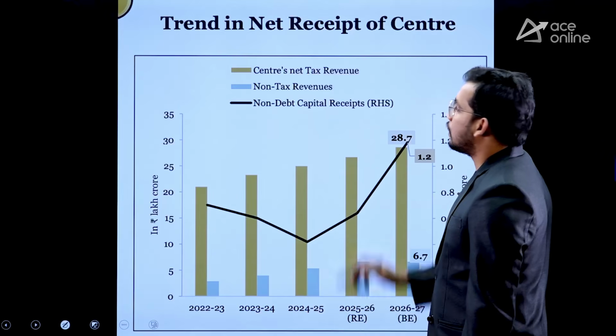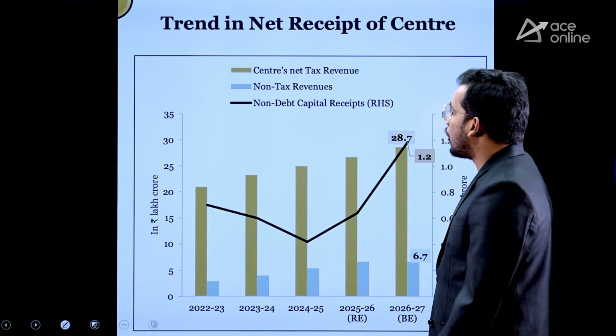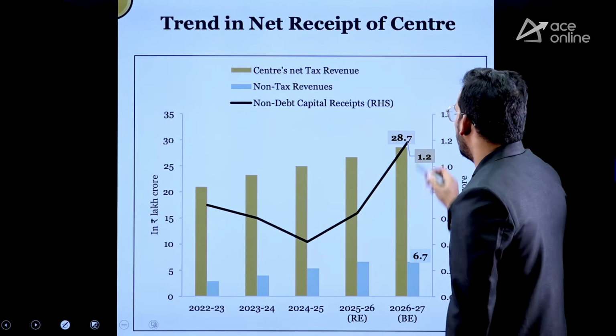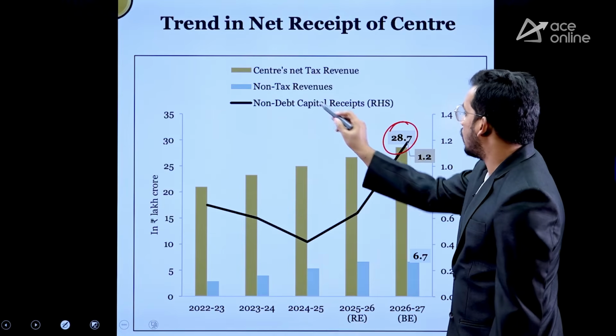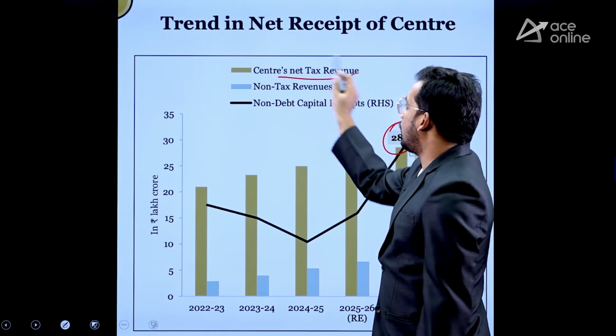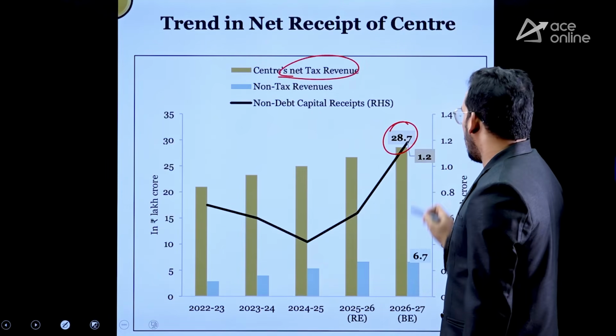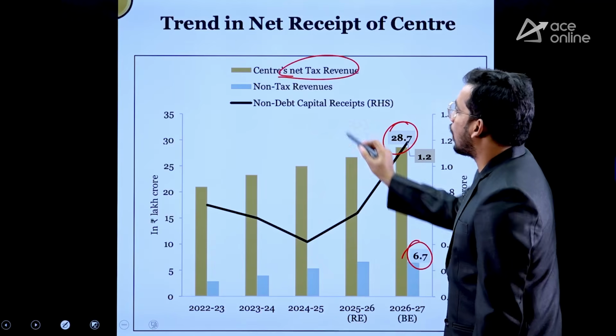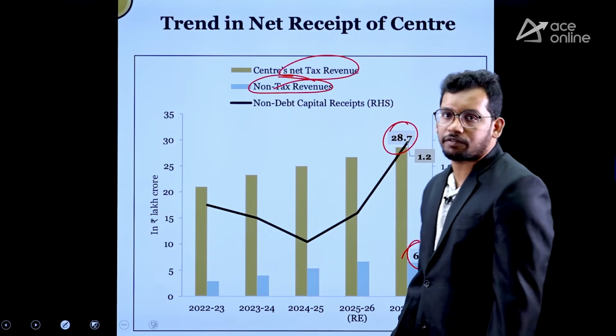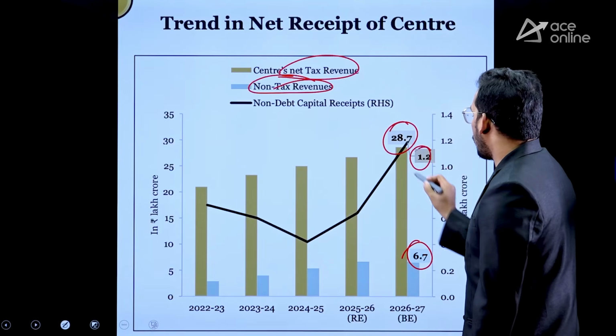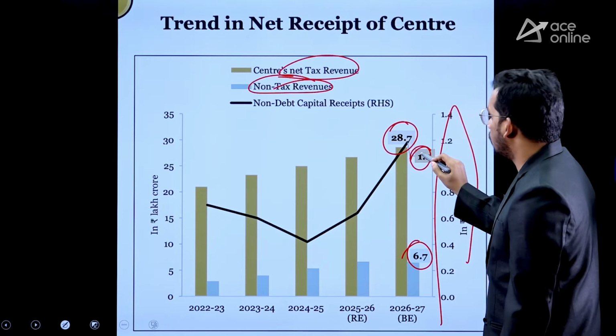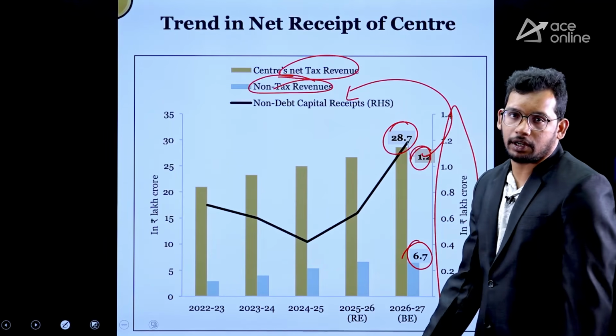Next, trend in net receipts of the center. So from where government is receiving the more money? 28.7 lakh crores they are receiving from net taxes, tax revenue, and 6.7 lakh crores is non-tax revenue, that is fees, fines and all. And then 1.2 lakh crores they have given here to non-debt capital receipts.